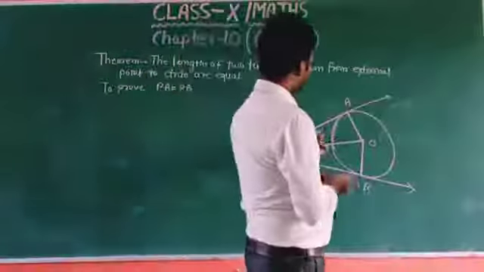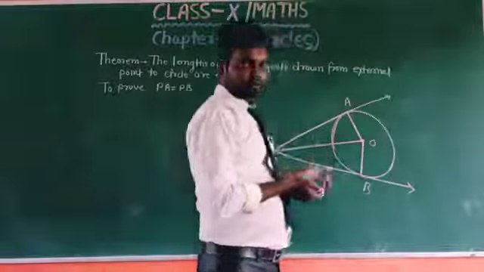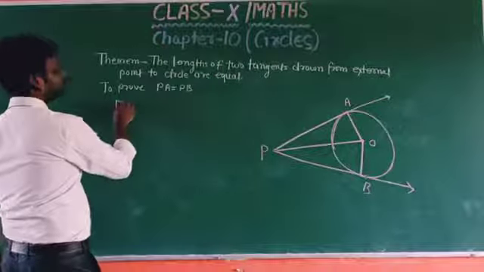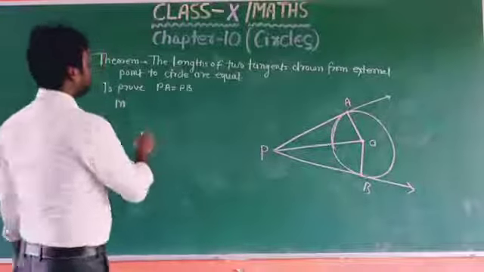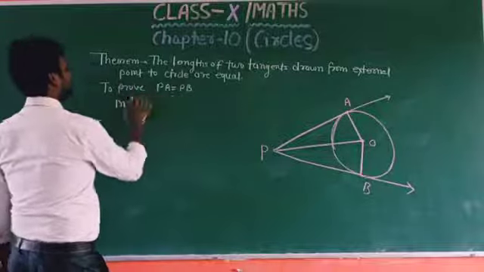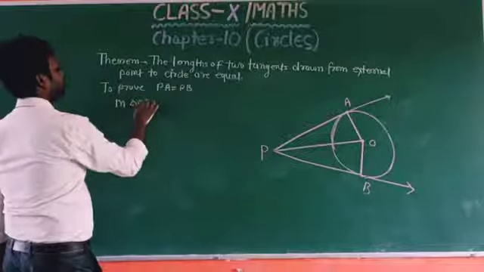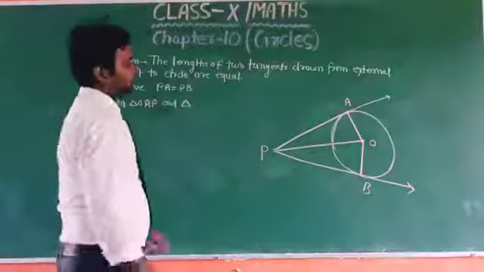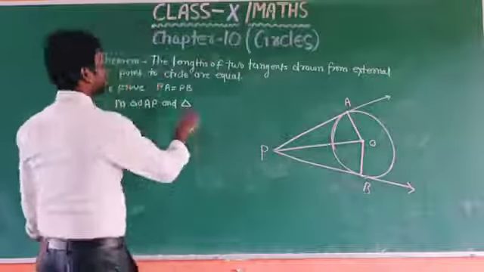For this we have to show these two triangles are congruent. So now taking triangle OAP and triangle OBP.